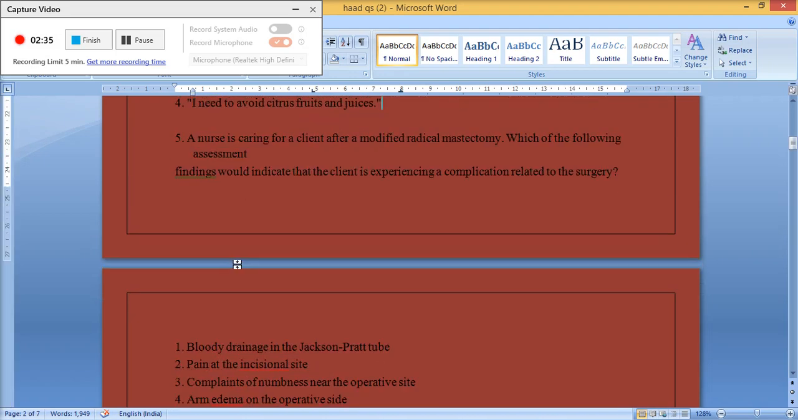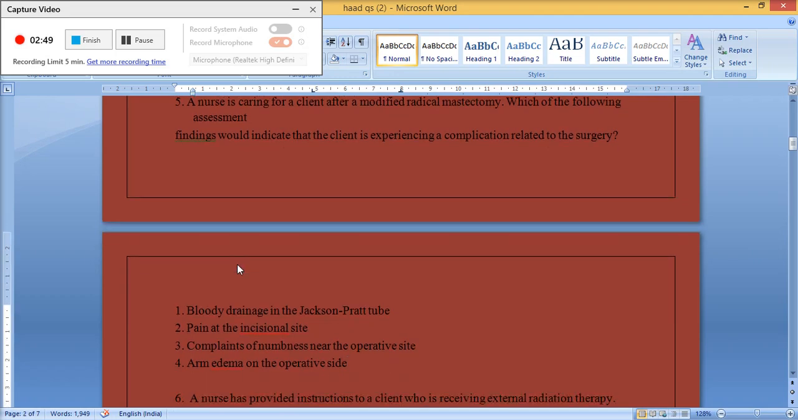5. A nurse is caring for a client after modified radical mastectomy. Which of the following assessment findings would indicate that the client is experiencing a complication related to the surgery? 1. Bloody drainage in the Jackson-Pratt tube. 2. Pain at the incisional site. 3. Complaints of numbness near the operative site. 4. Arm edema on the operative side.